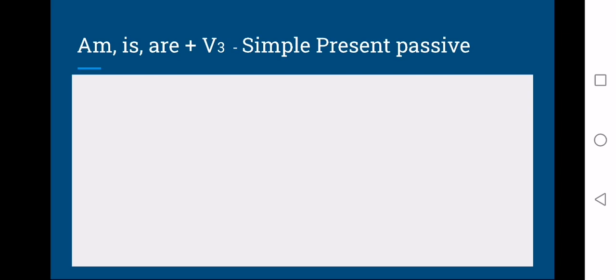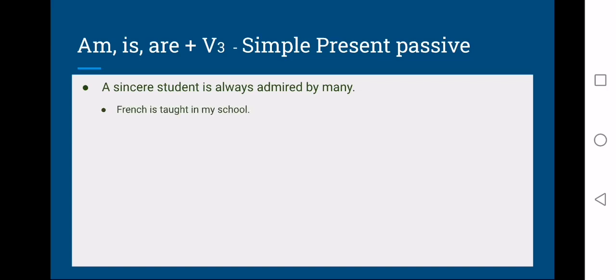However, am, is, are followed by V3, that means there is a main verb, also indicates simple present, but it is simple present passive. Like, a sincere student is always admired by many. So here is is the helping verb, admired is the main verb, admired is in third form, and it is passive voice. So these examples help you to identify simple present tense conveniently, whether it is any action verb, whether it is a primary verb, in state or in passive.